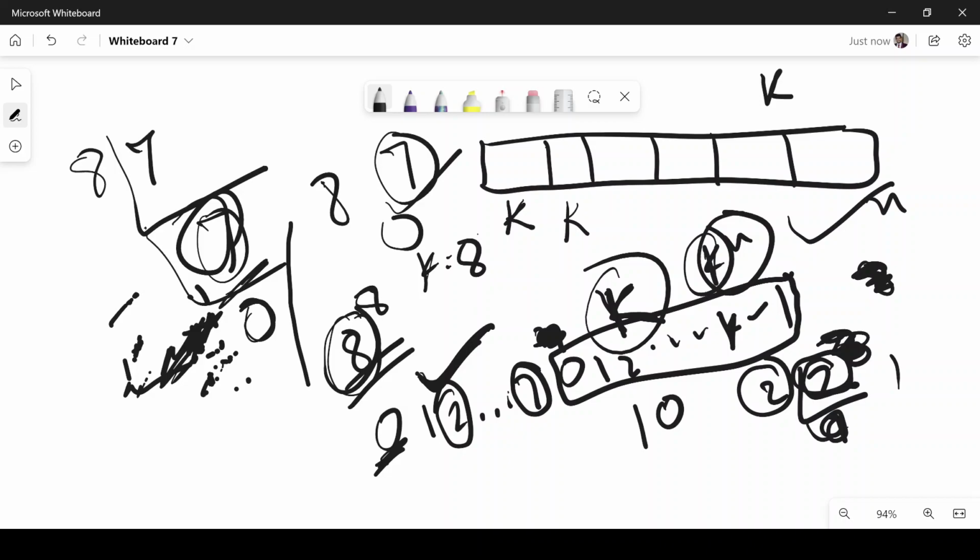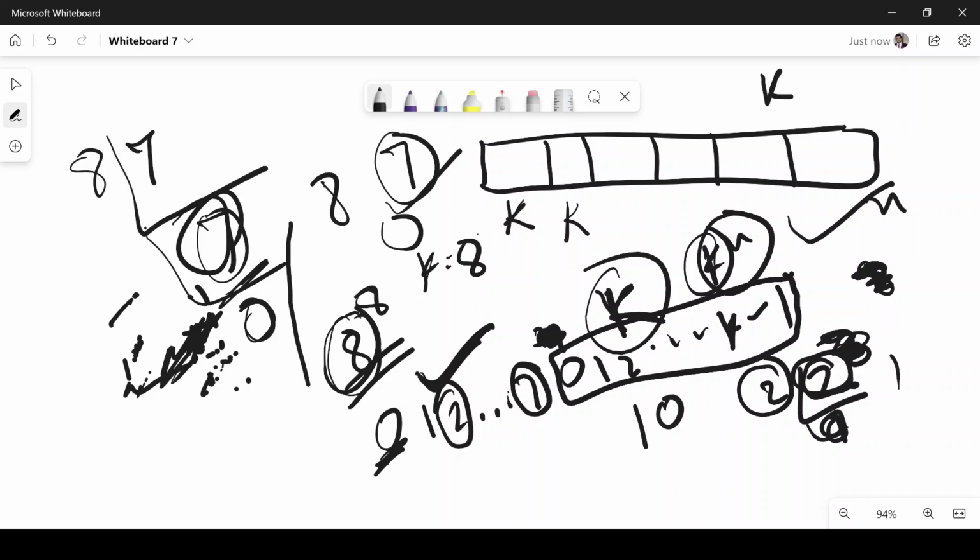Now, what are the boundary cases? The first one is n equals to k. That means the number of bags and number of students are equal. That means you will assign one bag to each student. That's the only possibility. So in that case, you return the maximum candies in a particular bag. So we are taking out the maximum, right? The second possibility is that you have just one student. So in that case, you will be assigning all the bags to that student. So that is why we are returning sum in this case, right? These were the two boundary conditions. So that's why I tackled it differently.